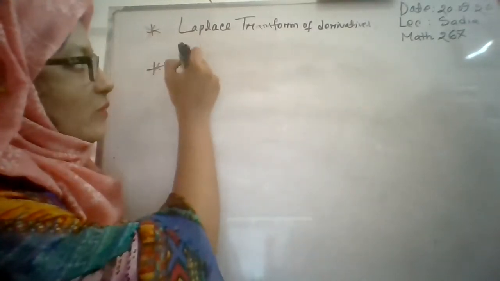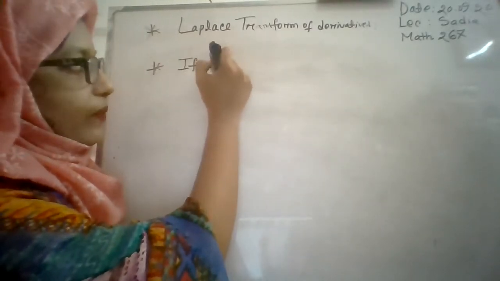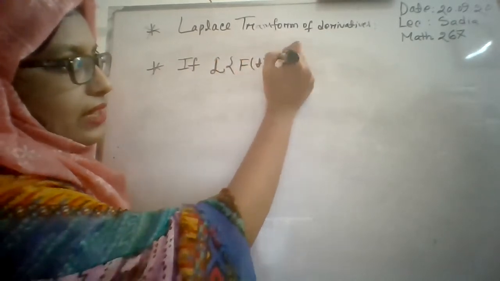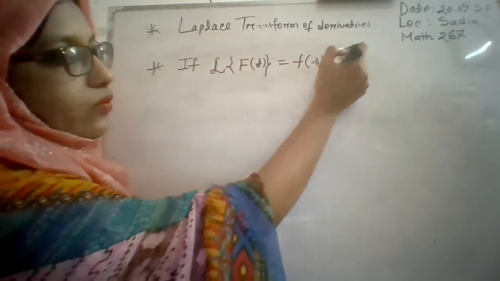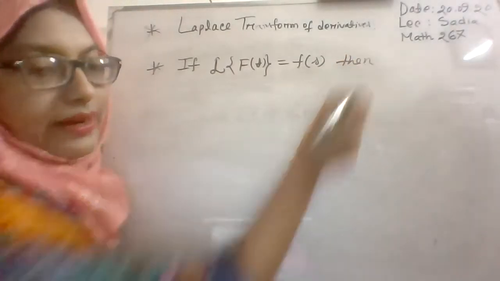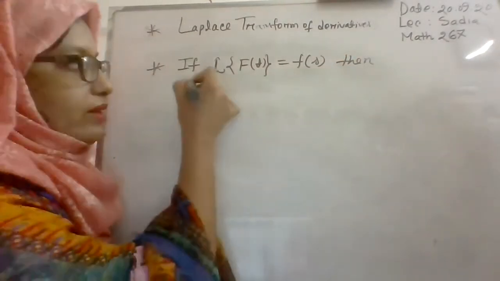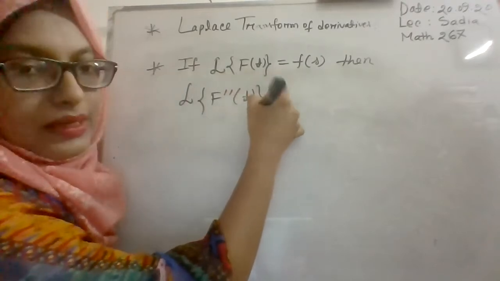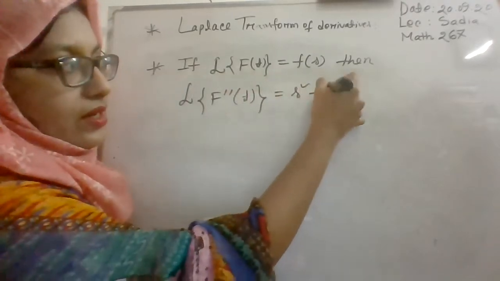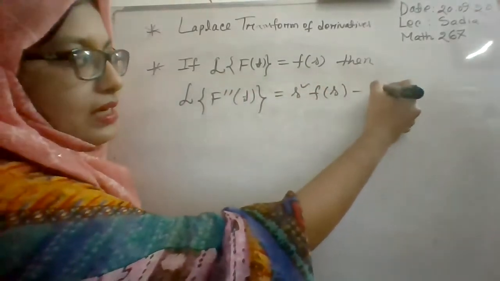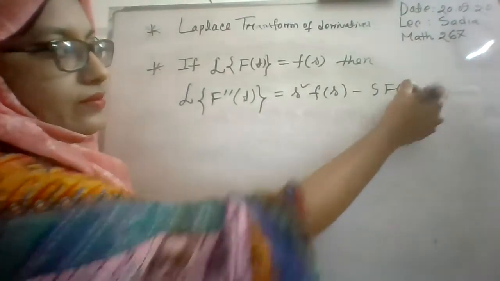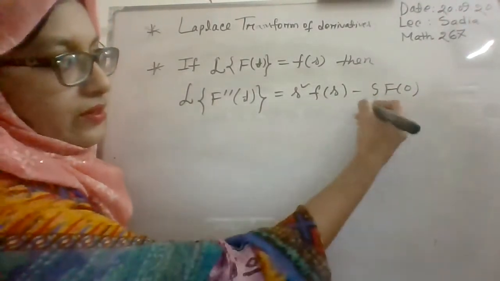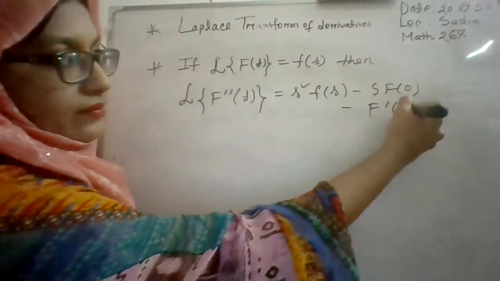And this property is, if the Laplace transformation of f(t) is equal to F(s), then what will be the result for the second order derivative? The Laplace transformation of f double prime t is equal to s square F(s) minus s f(0) minus f prime 0.